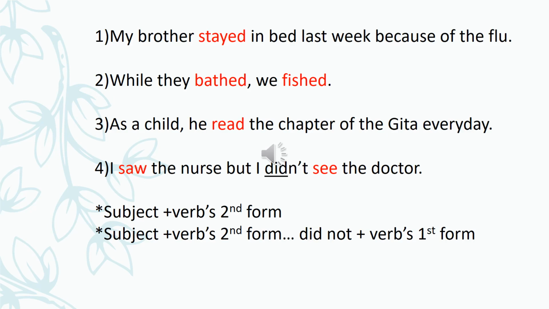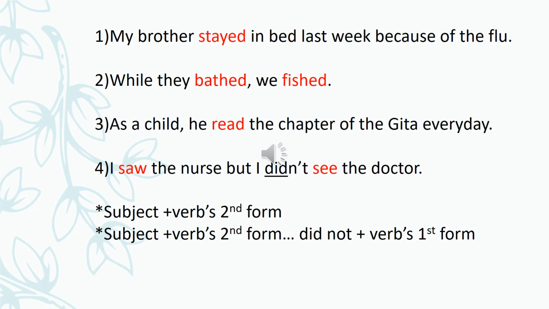So in past tense, we are using the second form of the verb. Remember this. Like in the first, it's stayed. In the second, two are there: bathed and fished. And in the third, it's read. It's not read, it's read. When we say read, that is the first form. So when we are using the simple past tense, we say read, not read. Okay, it's read.